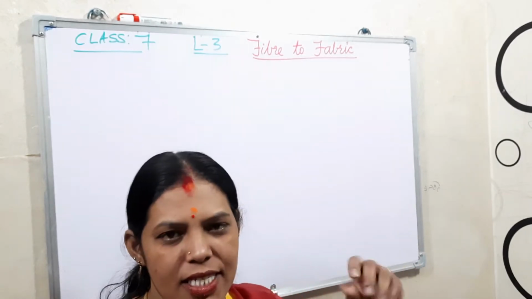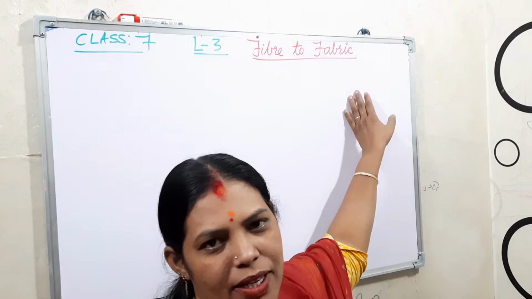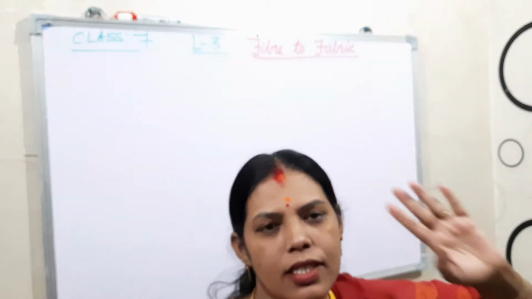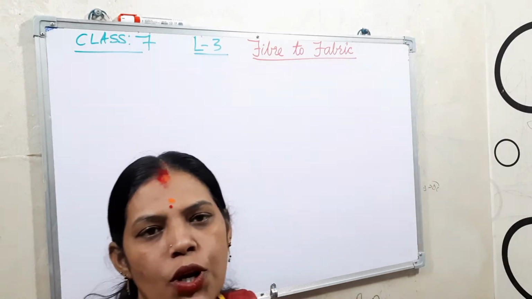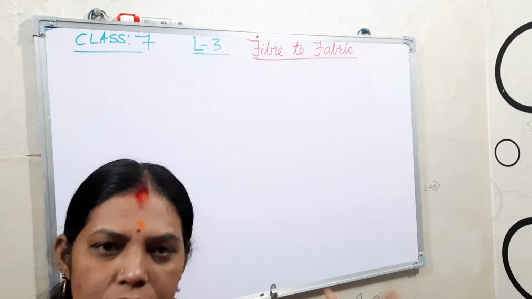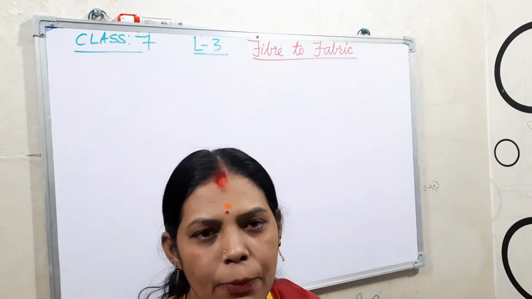Okay. The first chapter is chapter number 3, that is Fiber to Fabric. Before starting this one, let's recall what you learned in the previous class, that means in 6th class. You learned this chapter already, right? In that, why is clothing very important?